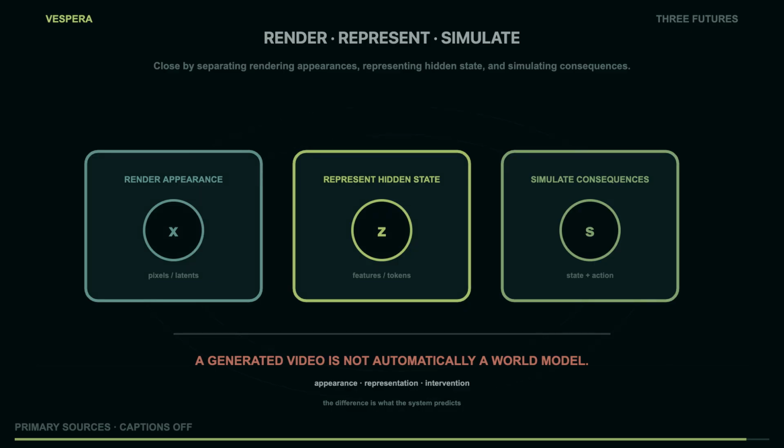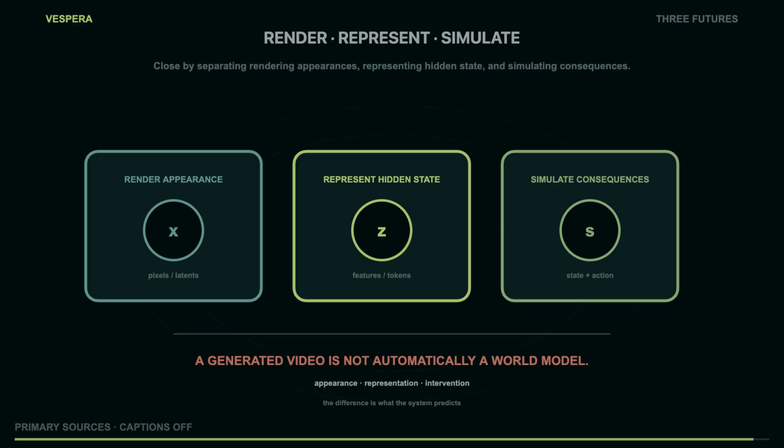The practical habit is to ask 5 questions whenever a new demo arrives. What is the input condition? What is the model trained to predict? What state or memory persists between outputs? Can an external action change the next prediction? What limitations were tested or disclosed? The answers tell us more than the phrase world model, video model, or multimodal model by itself.